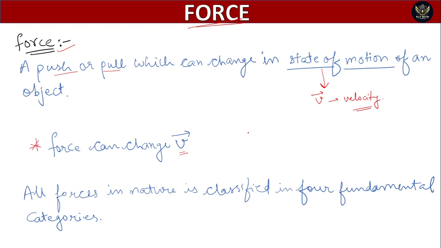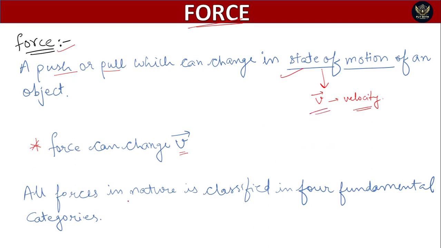For example, if a body is at rest, then we apply a force and it attains some velocity. So here the velocity is changed. Another example: there is an object, force is applied on it, and the speed of the body changes, which means that force is applied on that body. So the state of motion and velocity are the important factors here.